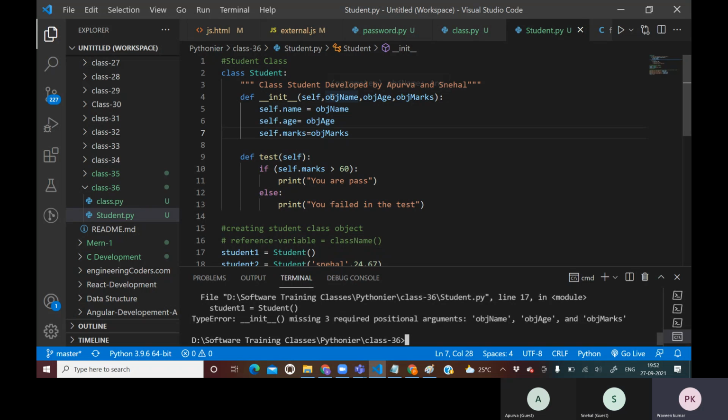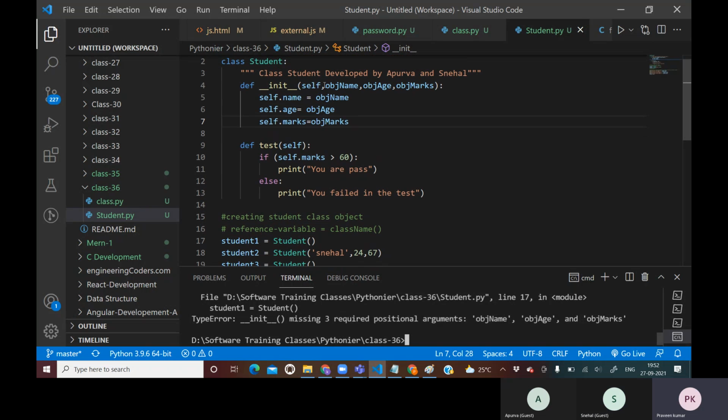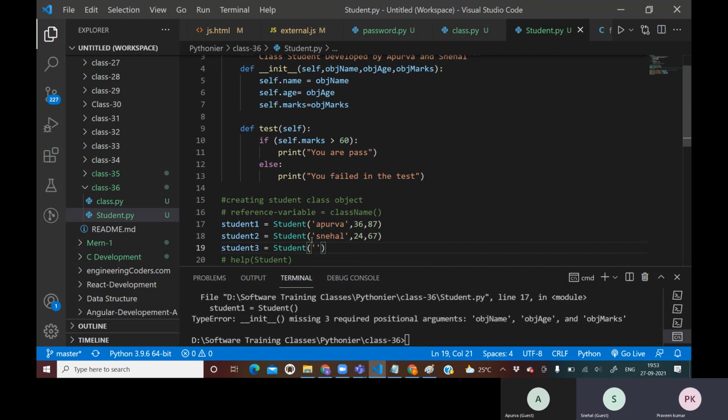What is the bond? The bond is that while creating an object of this class, the object expects 3 values from your side. So to create that object, you need to provide the name, the age, and the marks of the object. So I will create one more: Purva is 36, marks 87. And again here I will create one more. I will say Python, age 89, marks 100.